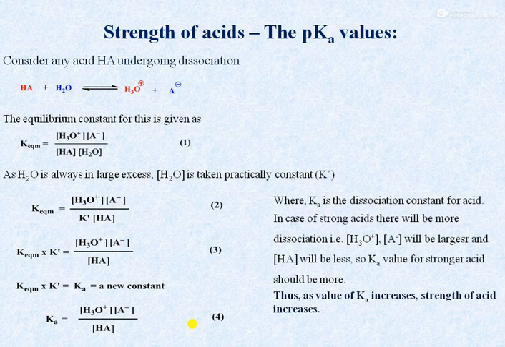And therefore, as the dissociation of acid increases, the concentration of H3O plus and concentration of A minus will be larger, and the concentration of undissociated acid will be lower, so the Ka value will be higher, and therefore the acid is a stronger acid, or the strength of acid is more. Thus as the Ka value increases, strength of acid increases.